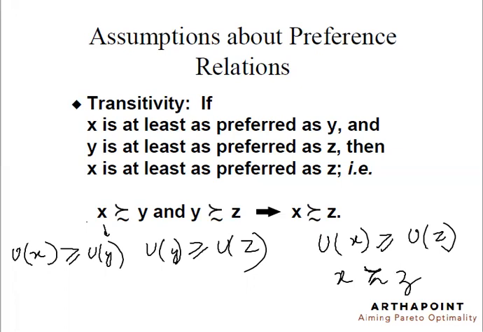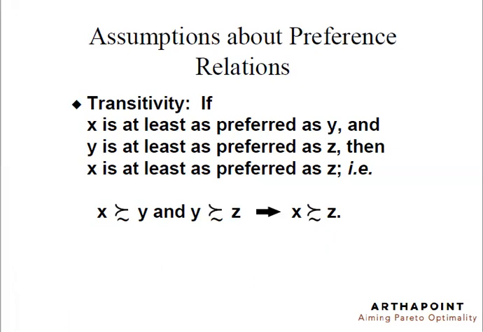This will also hold for indifferent preferences. So if I say I am indifferent between X and Y, and I am indifferent between Y and Z, then I am indifferent between X and Z. Let us try and see this.